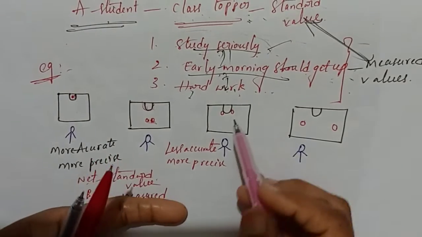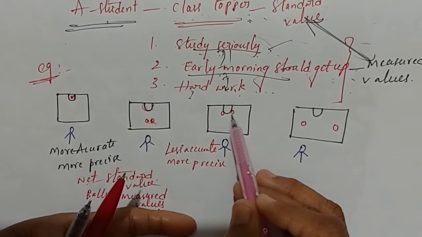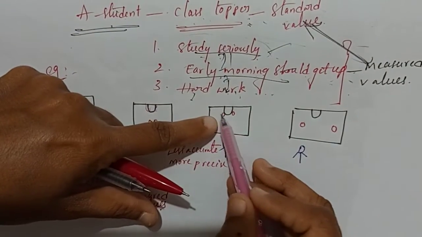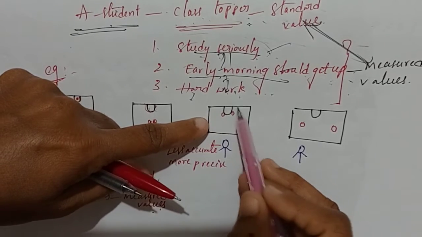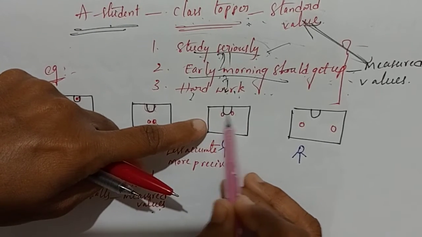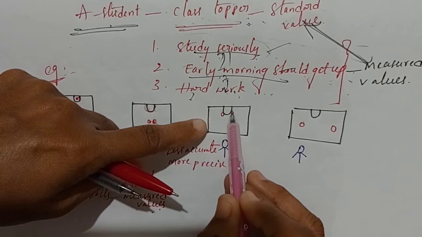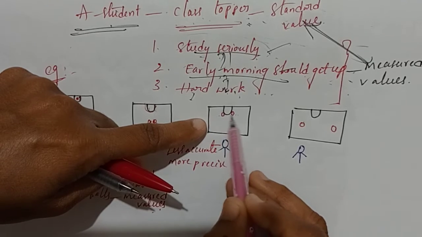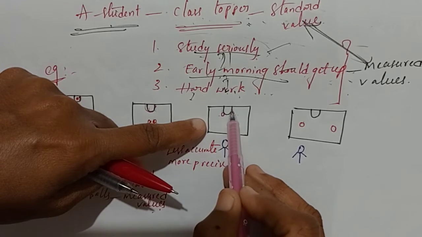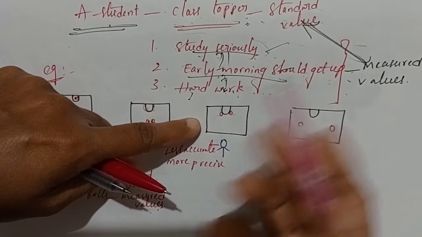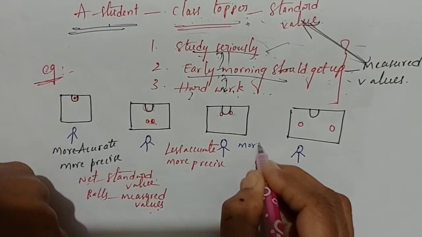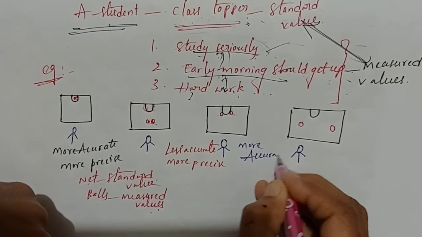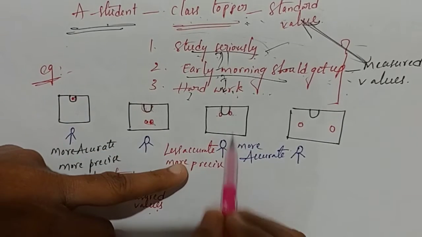Okay, now see the third one, students. See students, here two balls are there. Both balls reached the net, but not entered. That means they are nearer to the target. They are nearer to the standard. That means they are closer. These two measured values are closer to the net. That means we can say more accurate. Yes, more accurate. And what about the precision, students?